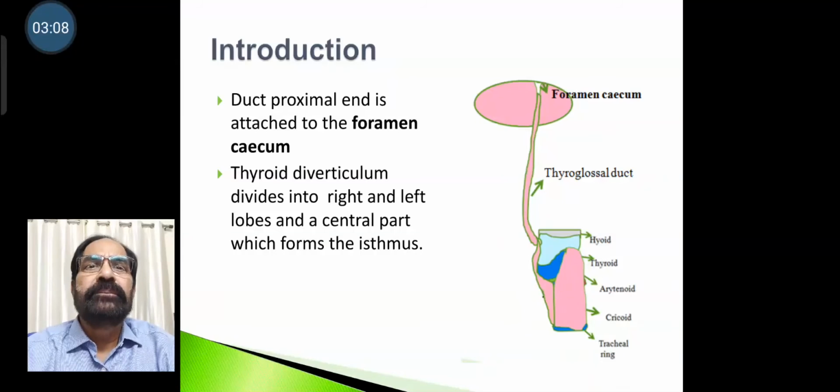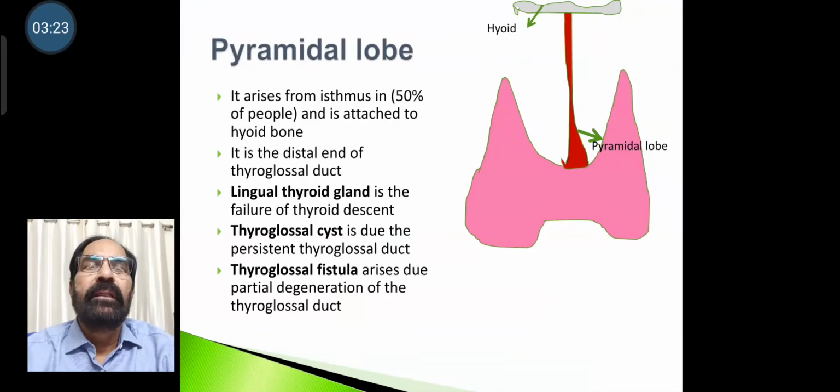The thyroid diverticulum divides into right and left lobes, and the central part forms the isthmus. Pyramidal lobe: it arises from the isthmus in 50% of people and is attached to the hyoid bone. It is the distal end of the thyroglossal duct.